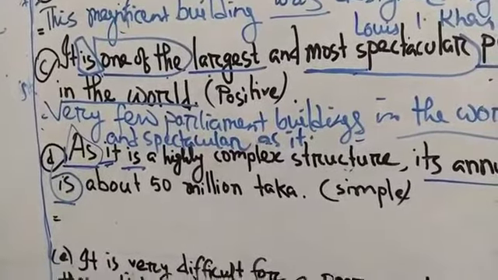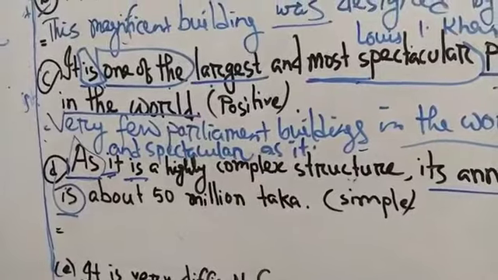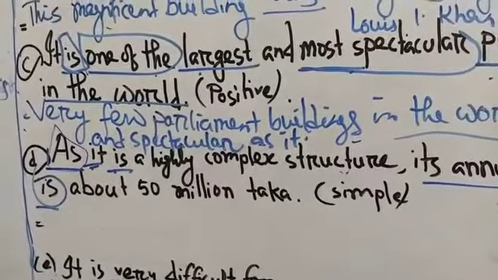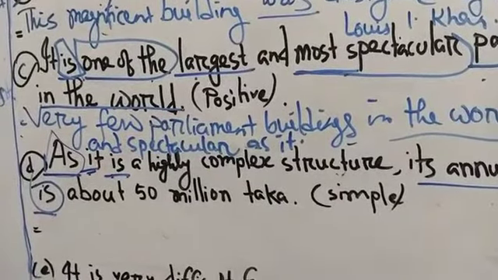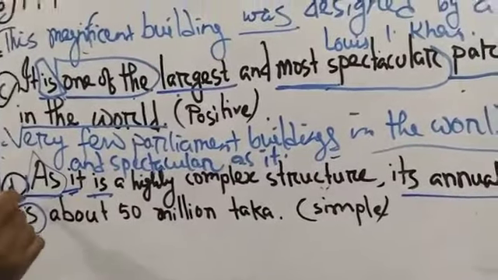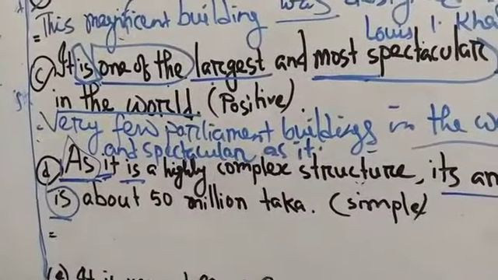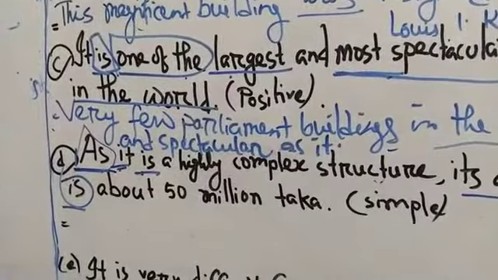There is a rule that in my earlier classes I have taught you: if you find "as" in a complex sentence, in a simple sentence what will be there?